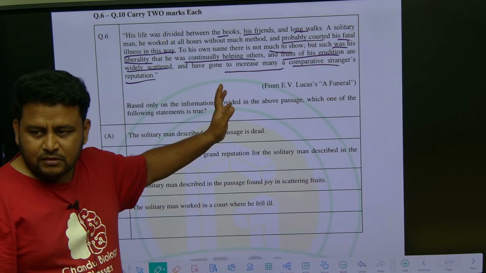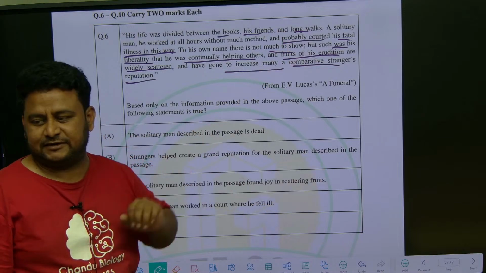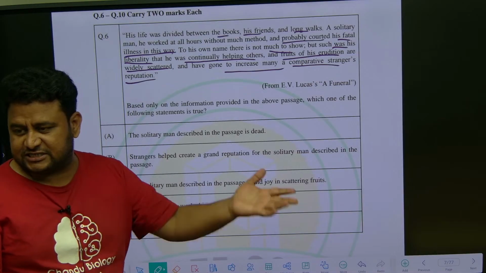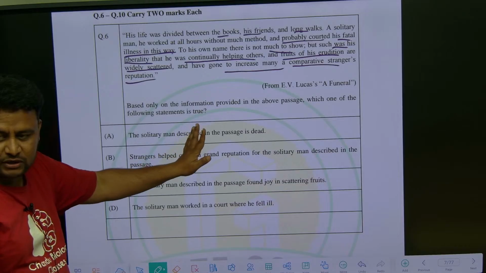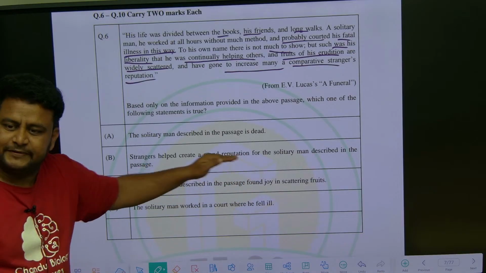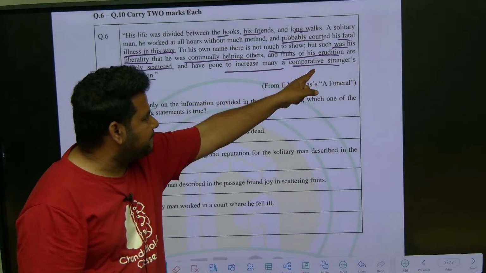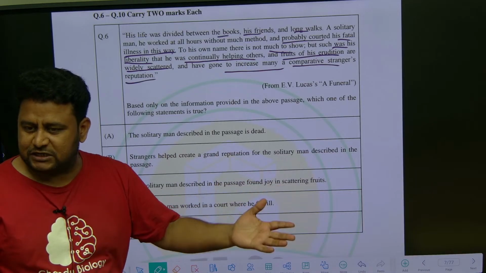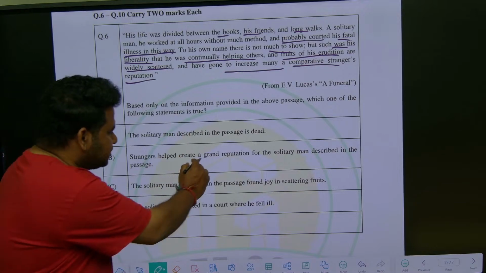That means comparatively to any stranger he has given, their reputation is increased because he has given it. He has increased the reputation of others by giving his things. That is what it means. Now look at the options. The solitary man described in the passage is that, we don't know as of now. The strangers helped create a grand reputation for the solitary man. No, he helped the strangers. It is the opposite. See here, and have gone to increase many a comparative stranger's reputation. Whatever the fruits of his work or erudition which he gave, it increased the reputation of some stranger. The strangers have not helped him. He has helped the strangers. So this option is wrong.